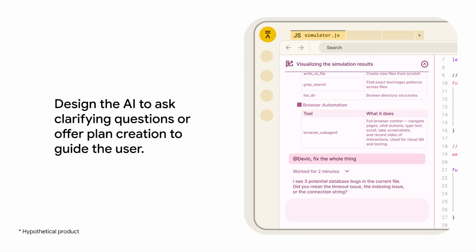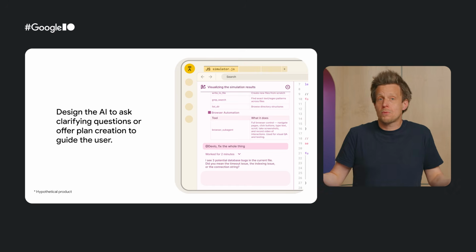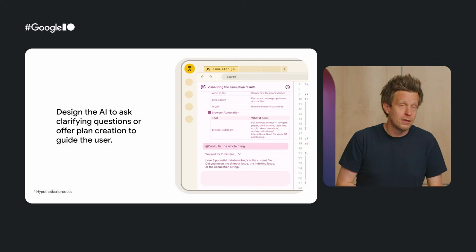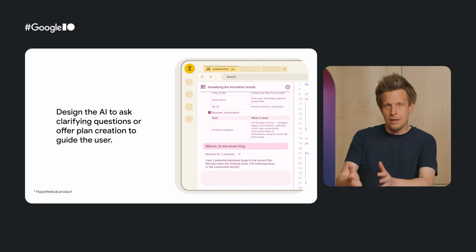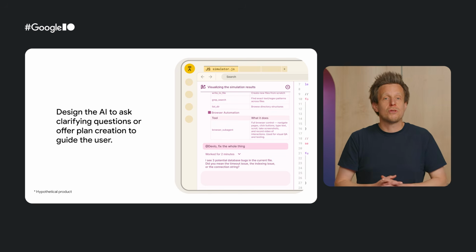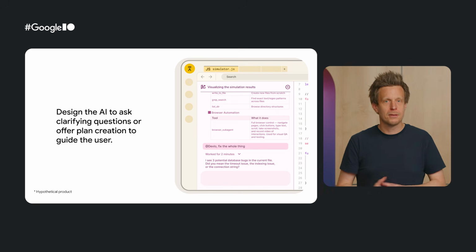Instead of guessing and failing silently, create your AI with explicit built-in tripwires to force it to pause and seek feedback. For example, the AI may respond with, "I see 3 potential data bugs in the current file. Did you mean the timeout issue, the indexing issue, or the connection string?" Asking clarifying questions or co-creating plans with the user can turn a potential failure into a collaborative, trust-building moment.